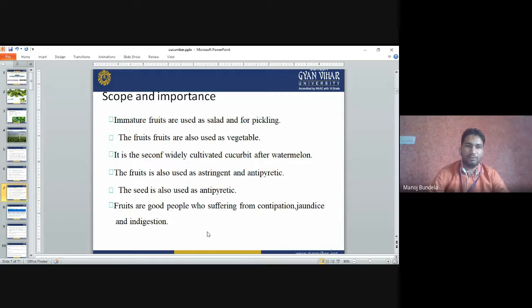Scope and importance: immature fruits are used as salad and for pickling. The fruits are also used as vegetables. Cucumber is the second most important cultivated cucurbit after watermelon. The fruit is also used as an astringent and antipyretic, and the seed is also used as an antipyretic. The fruits are good for people suffering from constipation, jaundice and indigestion.